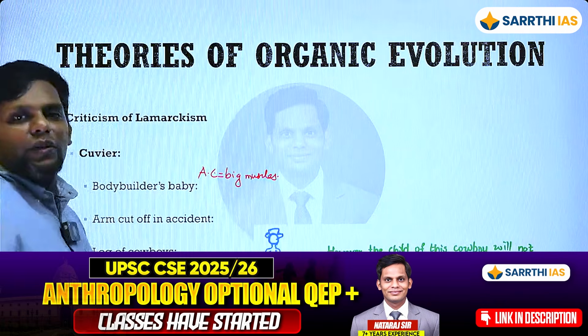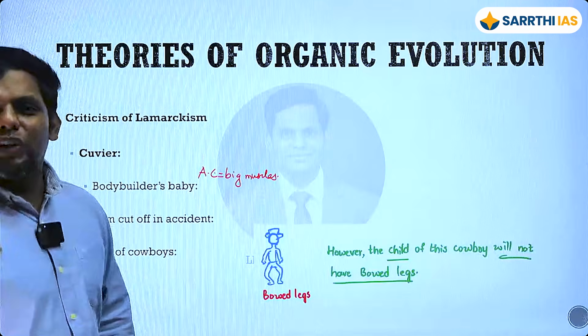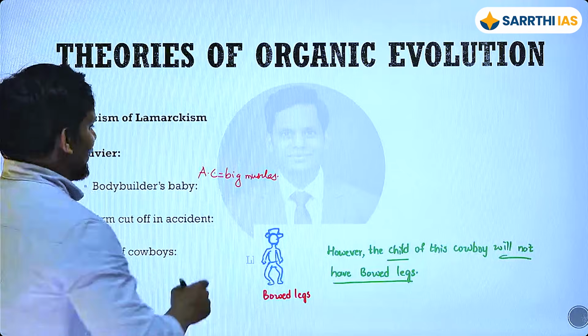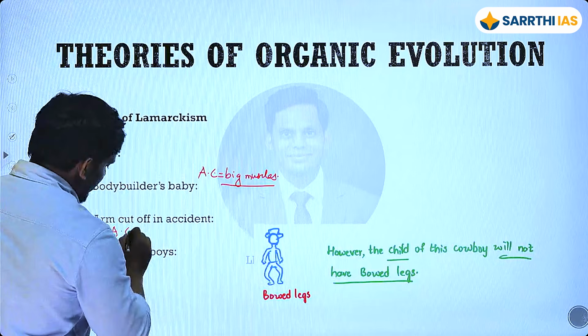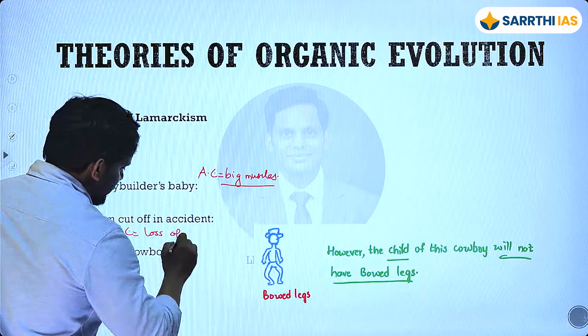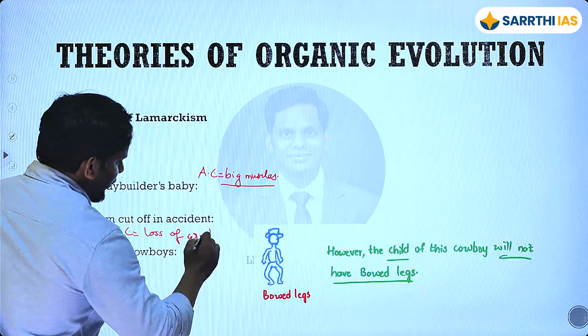Okay, the acquired character is going to be muscles, right? You have to earn it. Okay, it is not going to be given. Just like that, right? So arm cut off. So the acquired character is going to be here. What is it going to be? Loss of arm. Is that going to be inherited?